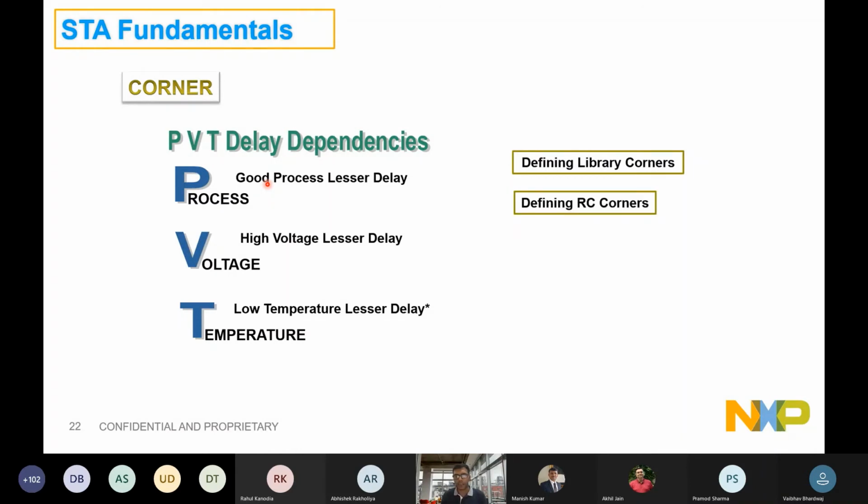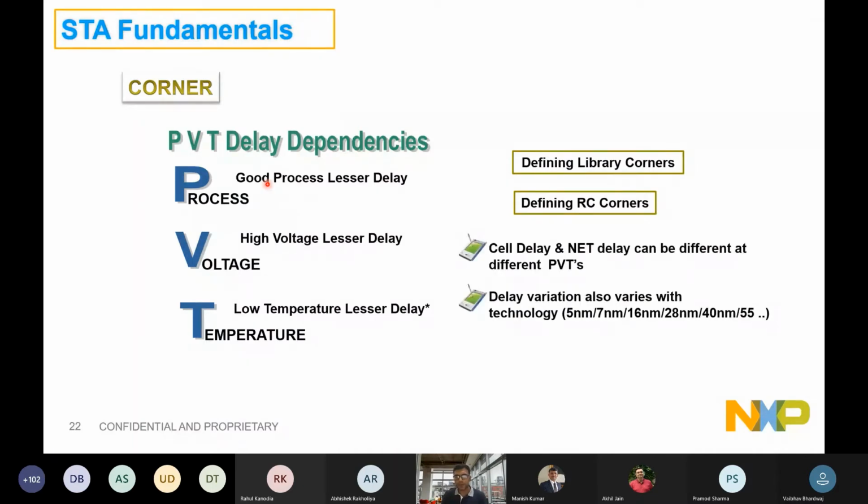Similarly, there will be RC extraction. All the layers of your design, all those wafers, will have multiple layers which contribute to your net delays. Not all the layers will be laid out in a symmetric fashion, or to the best process. So there could be variation, and that will define your RC corner. There will be a PVT corner and an RC network corner. A combination of those corners, process and RC, will define multiple delay corners, where there will be a variation in the delay of a net as well as a cell.